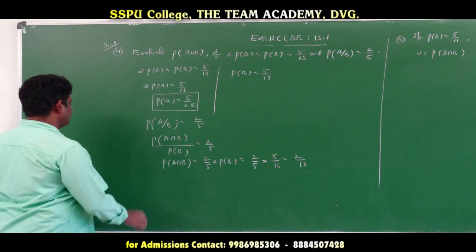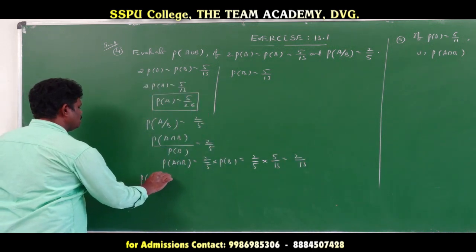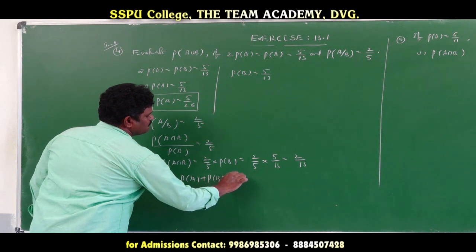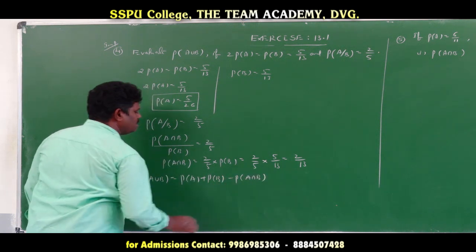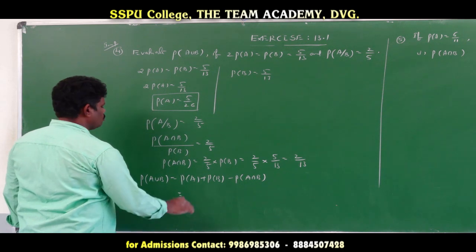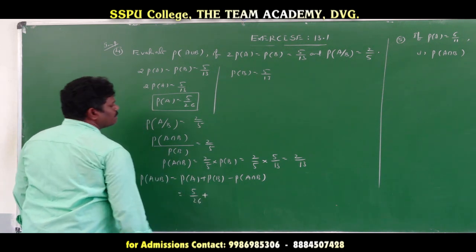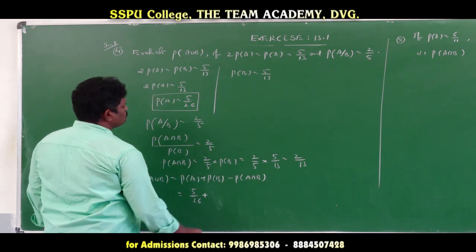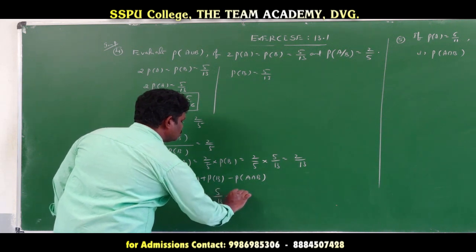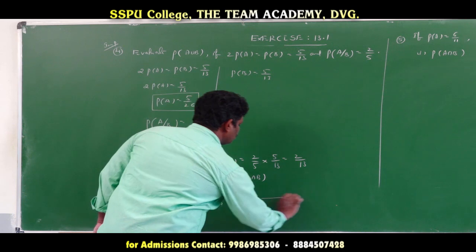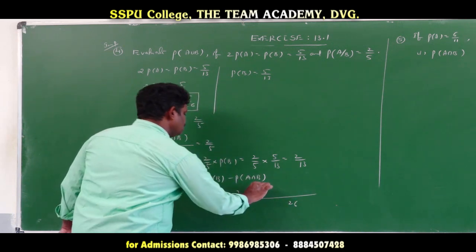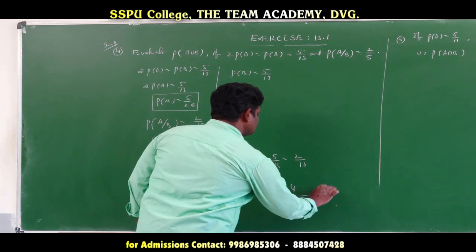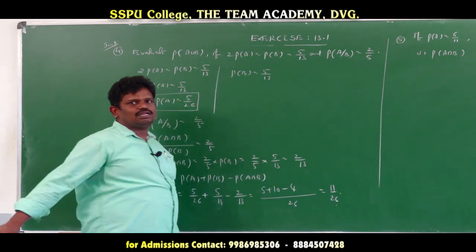Now what we find out? Finally we find the value: probability of A union B is equal to probability of A plus probability of B minus probability of A intersection B. So probability of A is 5 by 26, plus probability of B is 5 by 13, minus 2 by 13. That is equal to, with LCM 26, 5 plus 10 minus 4. So 15 minus 4 means 11 by 26. So that is the fourth question.